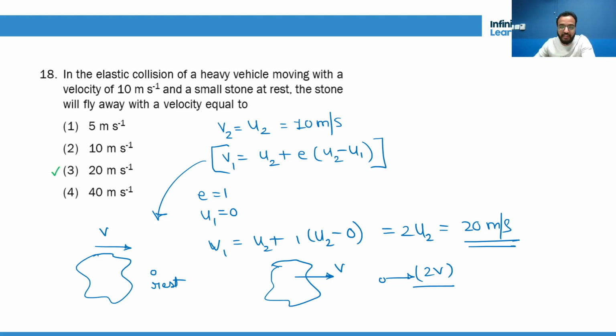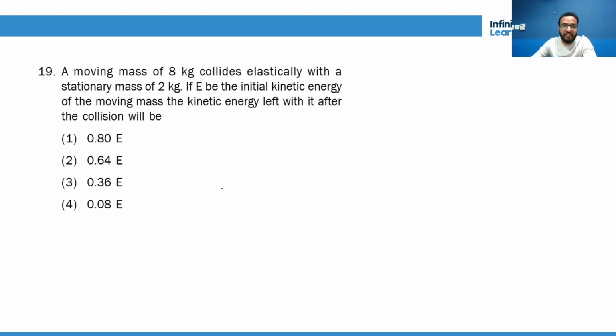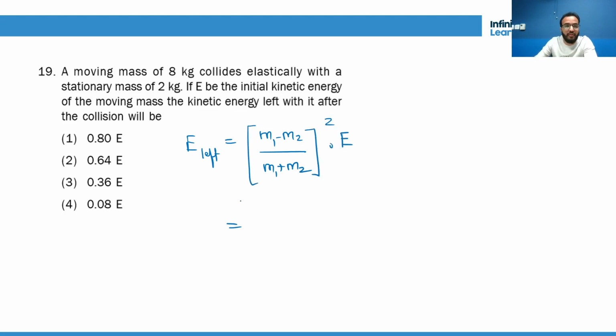So it is 20. Now there's a formula for energy left: (m1 minus m2) upon (m1 plus m2), whole square, times initial energy. So what is given?